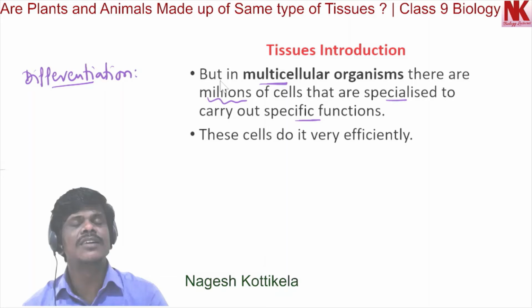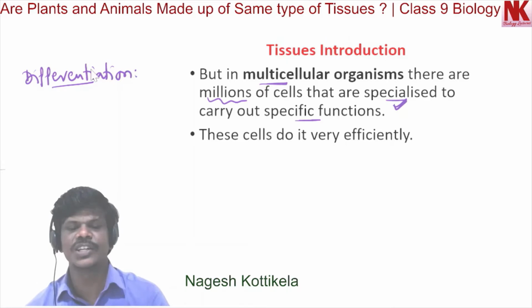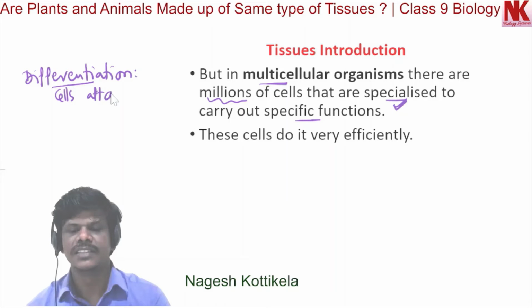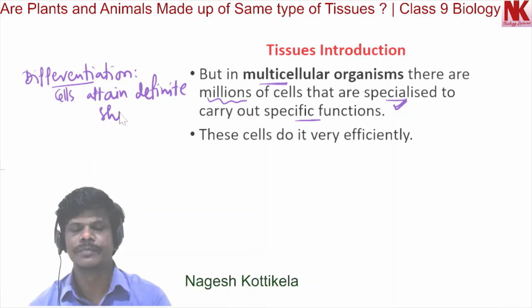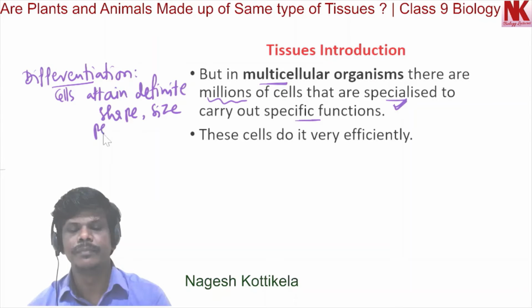In multicellular organisms, cells are specialized. That specialization is what we call differentiation. Cells attain definite shape, size, and they perform specific functions.